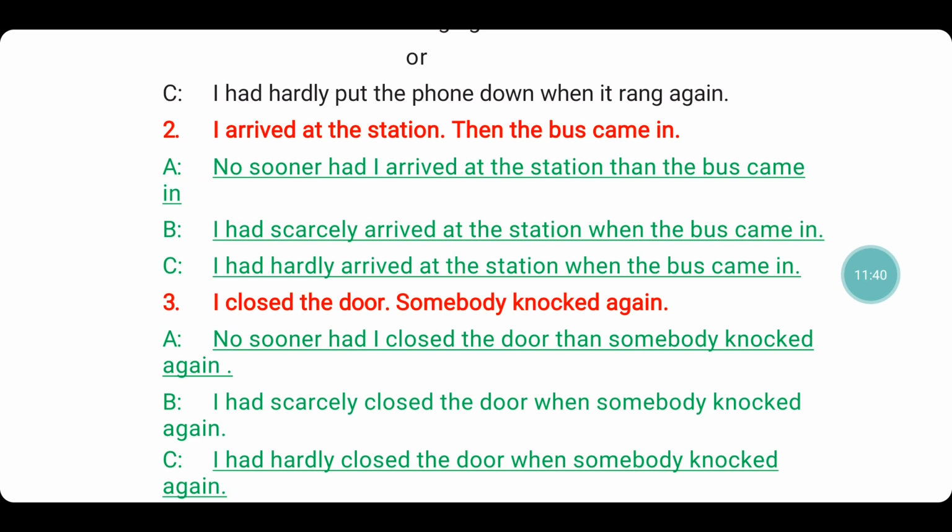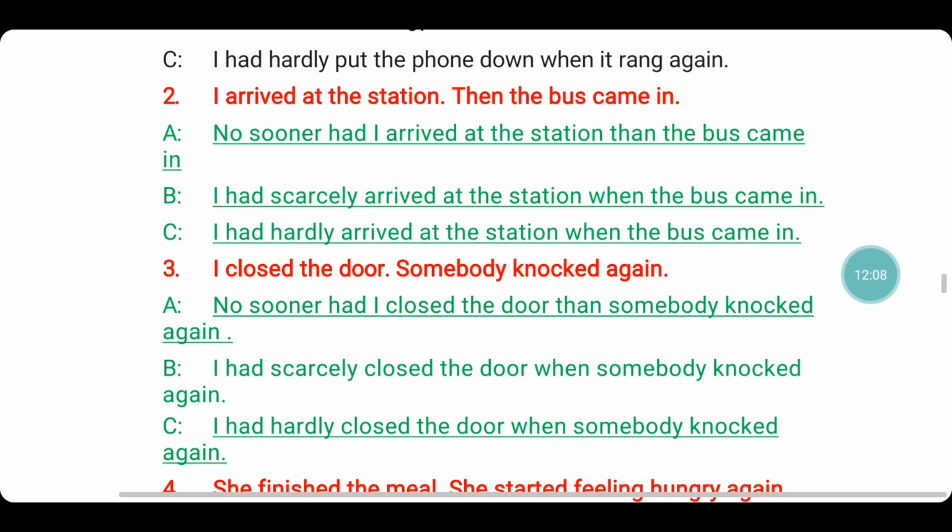So now we will use no sooner. How would we go about it? No sooner had I arrived at the station than the bus came in. The same sentence using scarcely. I had scarcely arrived at the station when the bus came in. The same using hardly. I had hardly arrived at the station when the bus came in.